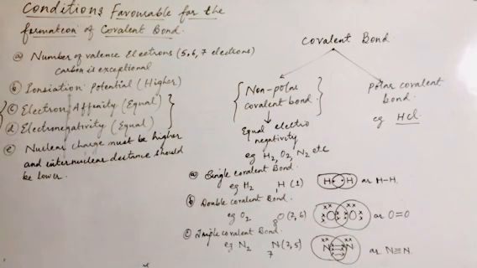In the next module, we are going to study the polar covalent bond as well as the coordinate bond and the Lewis dot structure of the different types of bonds.